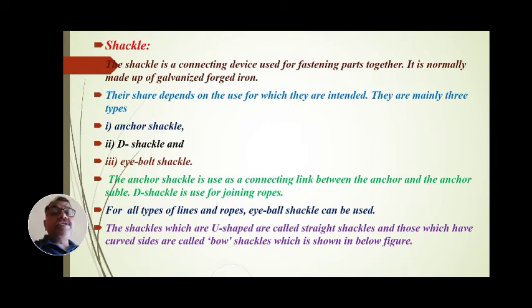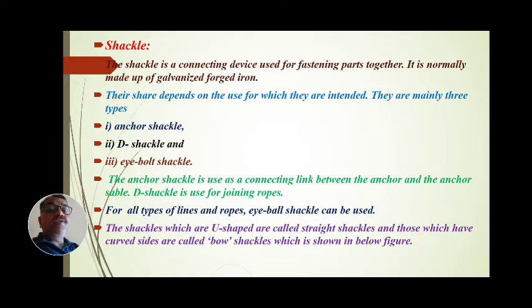The D shackle is used for joining the ropes. The eye bolt shackle can be used for all types of lines and ropes. The shackles which are U-shaped are called straight shackles, and those shackles which are curved are called bow shackles, which is seen in the figure below.